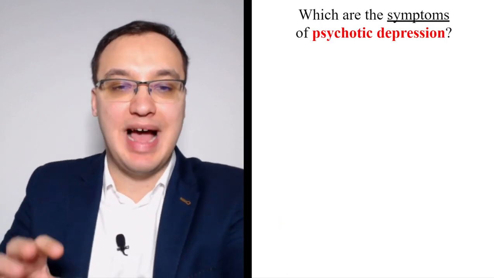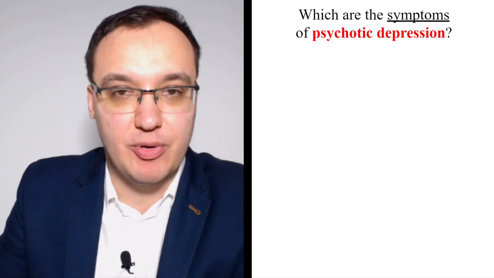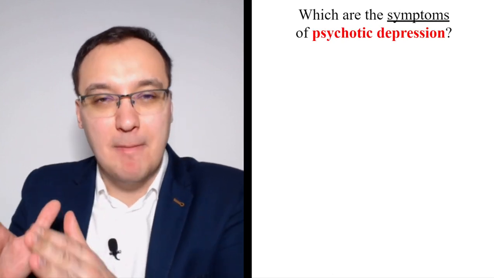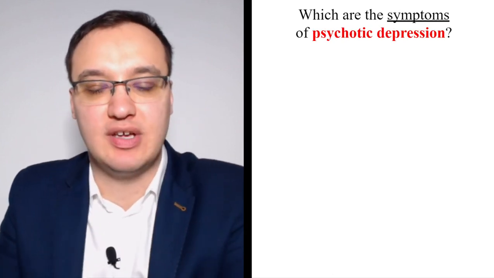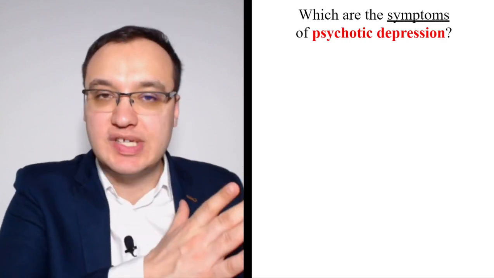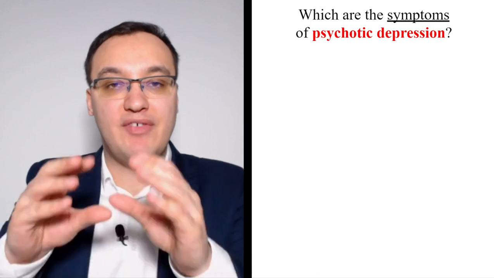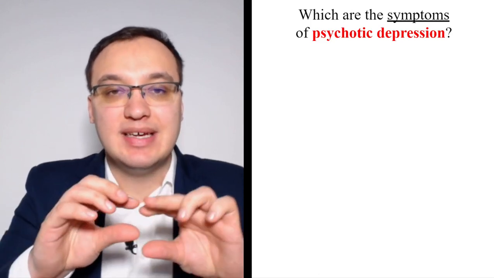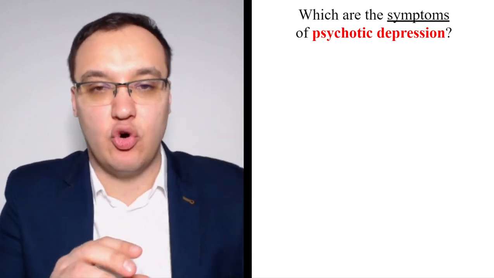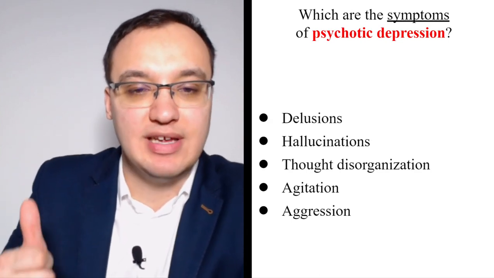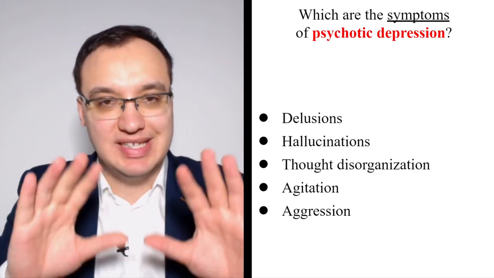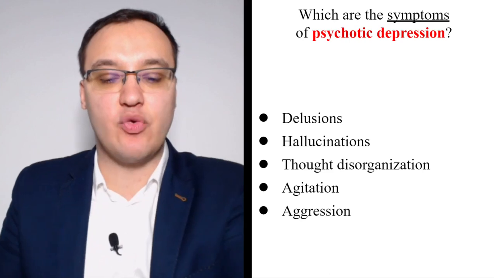So in this coloring here, we have psychotic depression. That means we have a unipolar depression, but with some features of psychosis also, because psychosis itself is another disease. Depression is another disease, but we have here unipolar depression with some kind of psychosis also. And the symptoms are delusions, hallucinations, thought disorganization, agitation, and aggression.